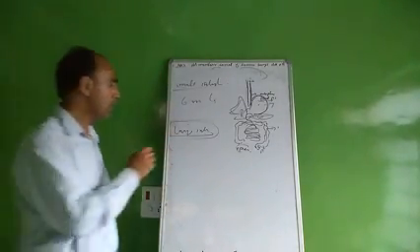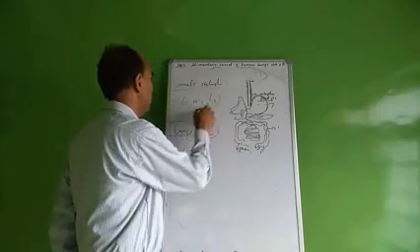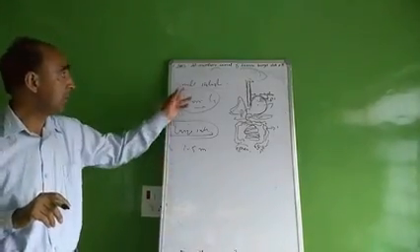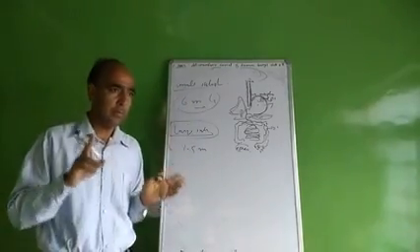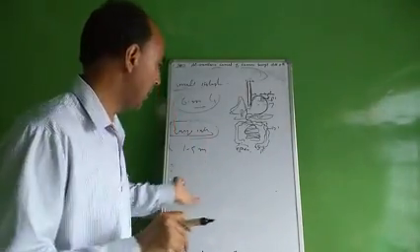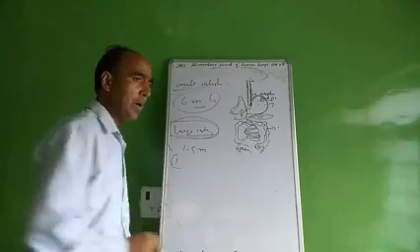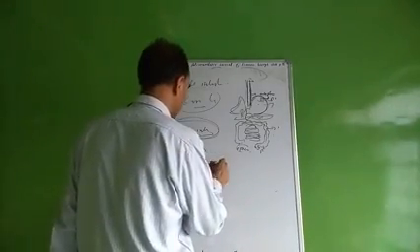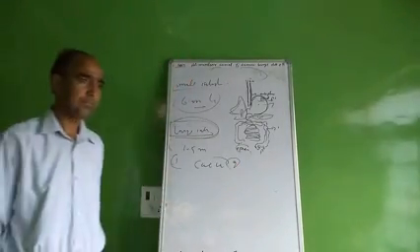It is about 1.5 meters. Although the small intestine is 6 meters, the large intestine is 1.5 meters long and is divisible into 3 parts. The first part is the cecum, the second part is the colon, and the third part is the rectum.